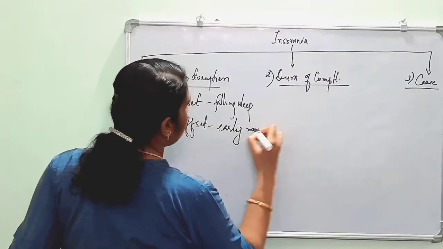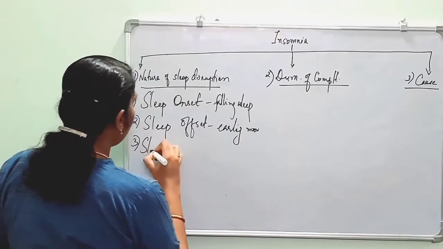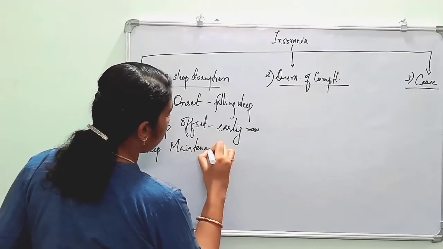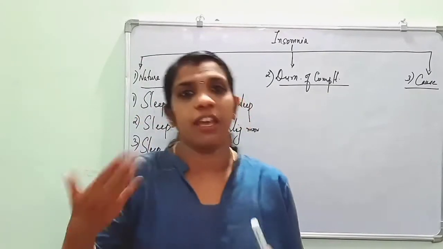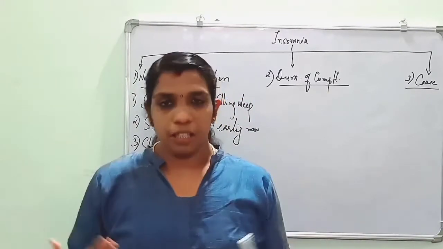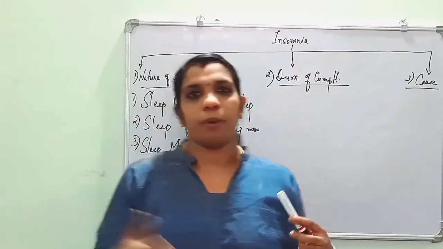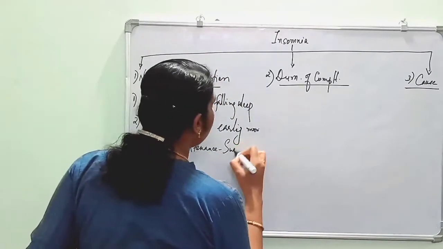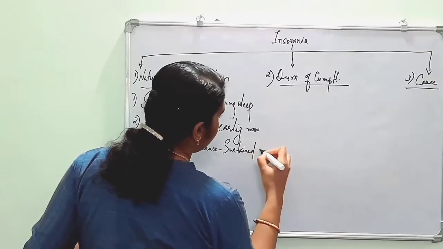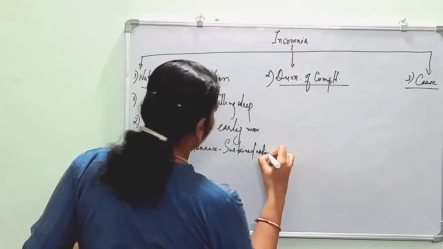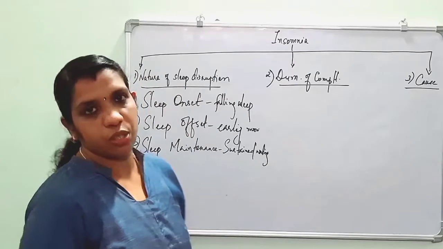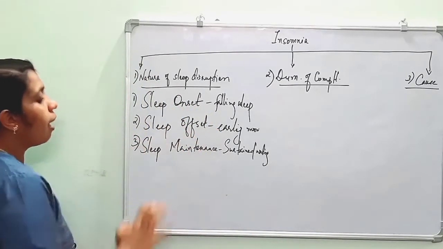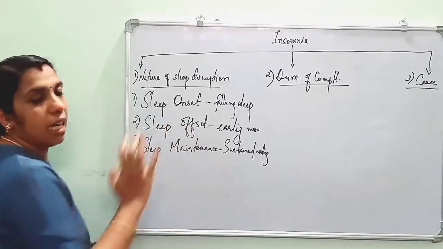Then third is sleep maintenance insomnia. That is, there will be sustained awakening. In between the sleep, the patient will be waking up and he cannot sleep. He will be feeling difficulty in sleeping. That is sustained wakings in the middle part of the sleep, and it is known as sleep maintenance insomnia. So one is sleep onset insomnia, second is sleep offset insomnia, and third is sleep maintenance insomnia.